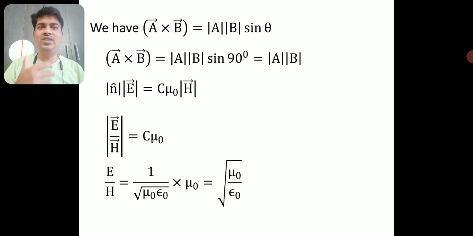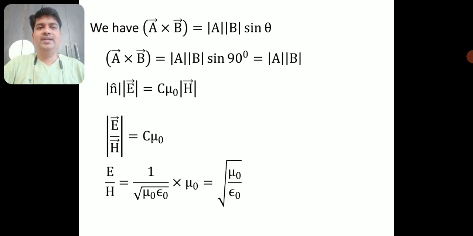E by H is equal to C into mu naught. For C, I have derived in the last video that the velocity of light is 1 by root of mu naught epsilon naught. That I am substituting here. So E by H is equal to 1 by root of mu naught epsilon naught into mu naught.